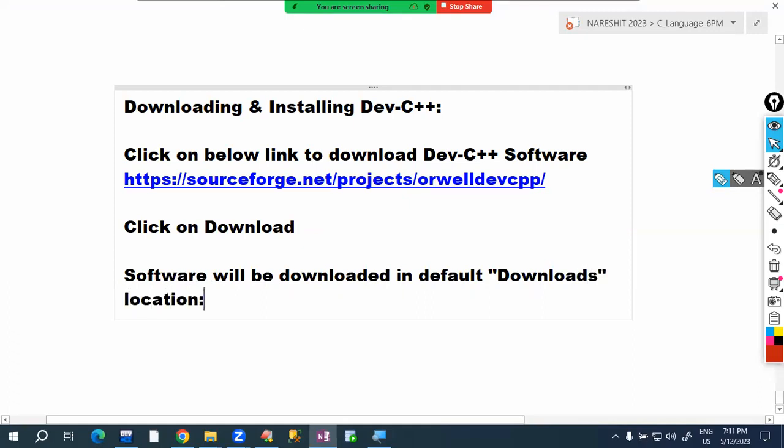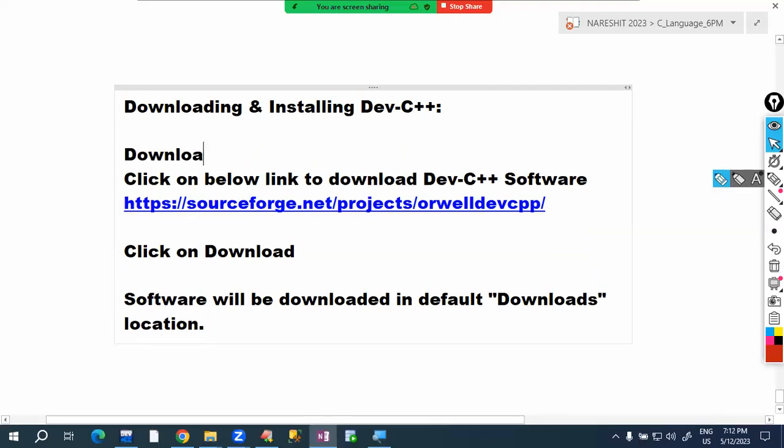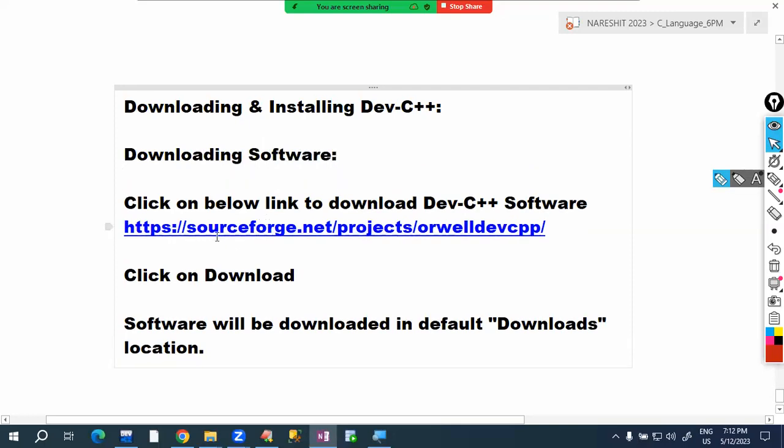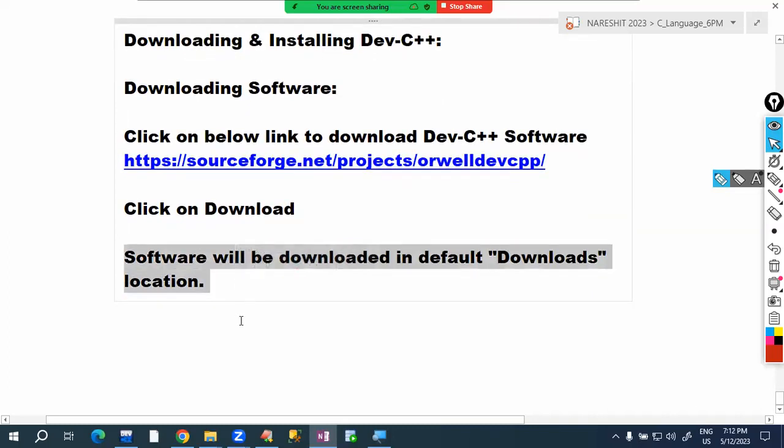So this is the way of downloading Dev C++ software. The software is available on the internet, on this website. From that website, we downloaded the software to our machine. Now the software is available in our machine. That software we have to install. This was downloading Dev C++. Next, what we want to do is install it.